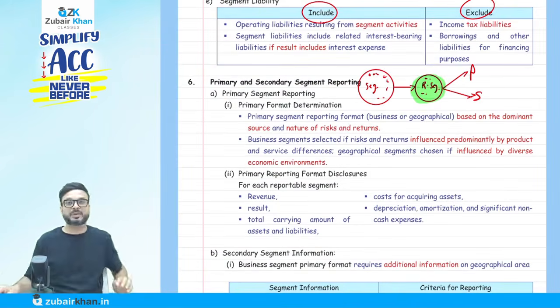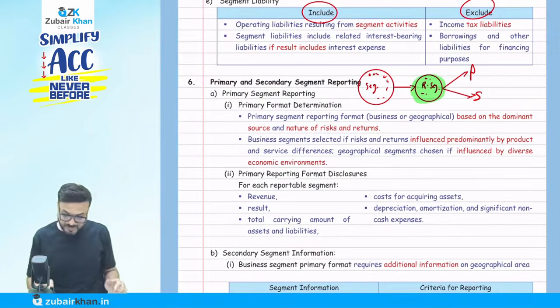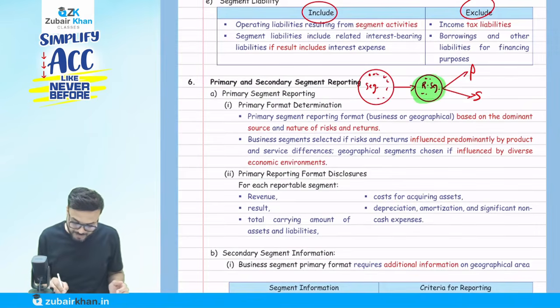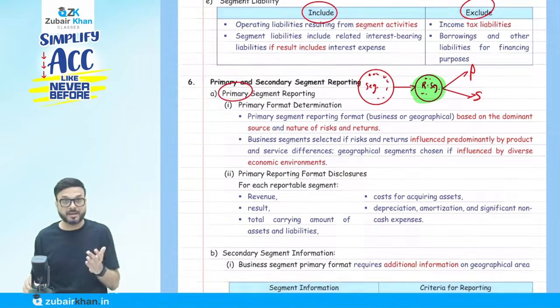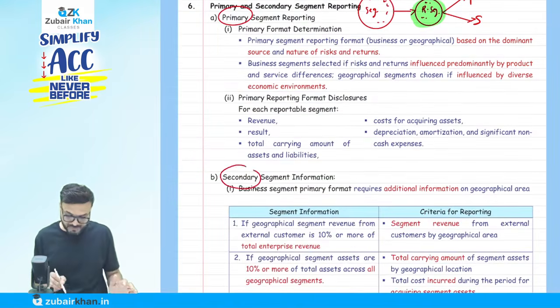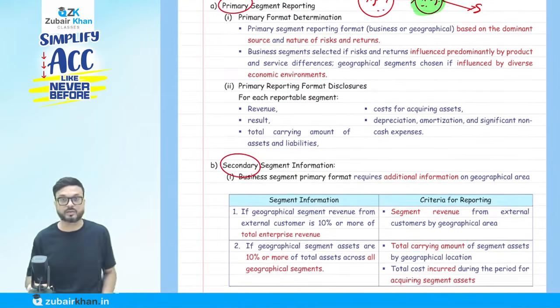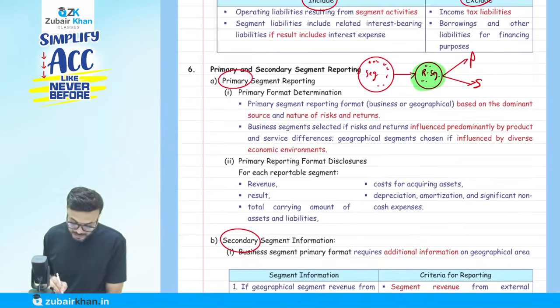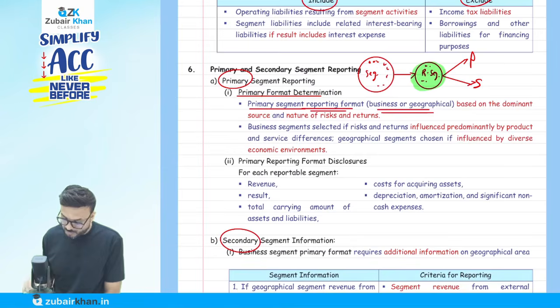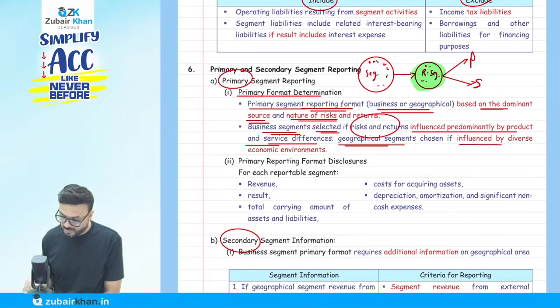Let me explain it quickly. They say here is the primary segment. If it is primary, what should we disclose? If it is secondary, what should we disclose? The primary segment reporting format, business or geographical, is based on the dominant source and nature of the risk and return. Business segment is selected if the risk and return are influenced predominantly by product and service differences. Geography is chosen if influenced by diverse locations.